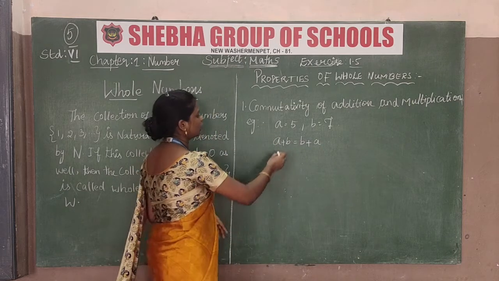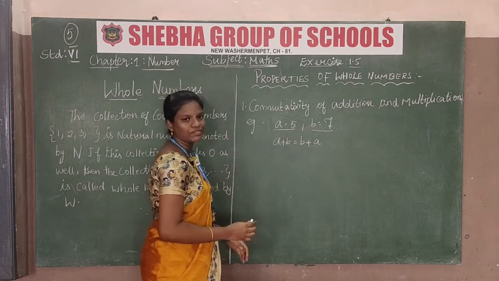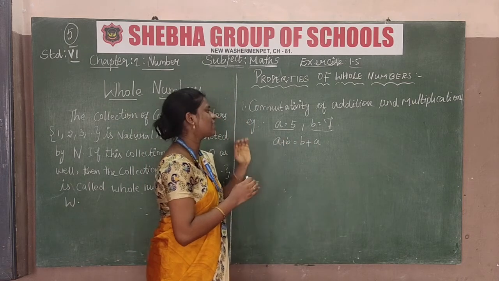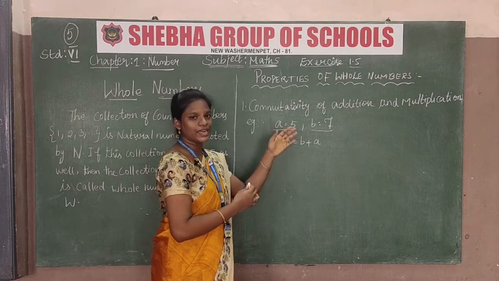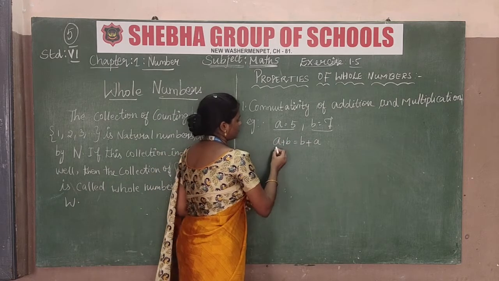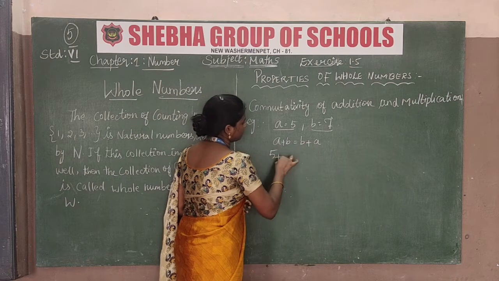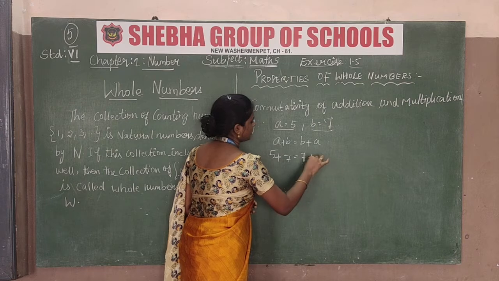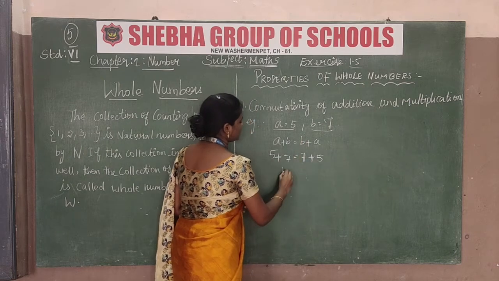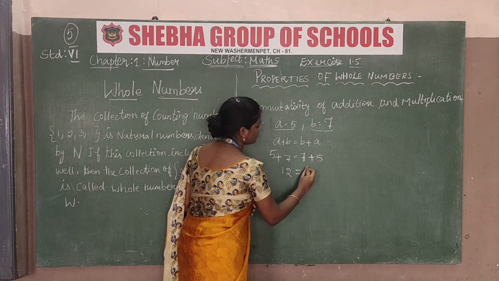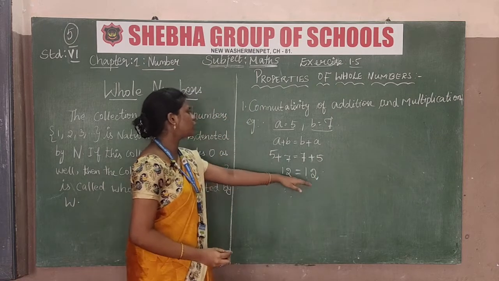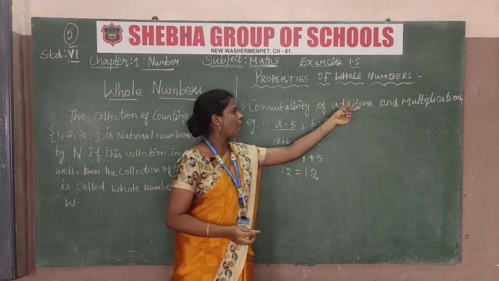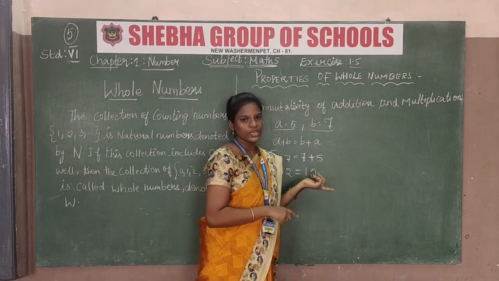Let us assume that a is equal to 5, b is equal to 7. If this portion and this portion are equal, then commutativity is satisfied for addition. So a is 5, b is 7, then b is 7 plus a is 5. 5 plus 7 is 12 is equal to 7 plus 5, which is also 12. So 12 is equal to 12. So we have to write that commutativity of addition is satisfied in this property.